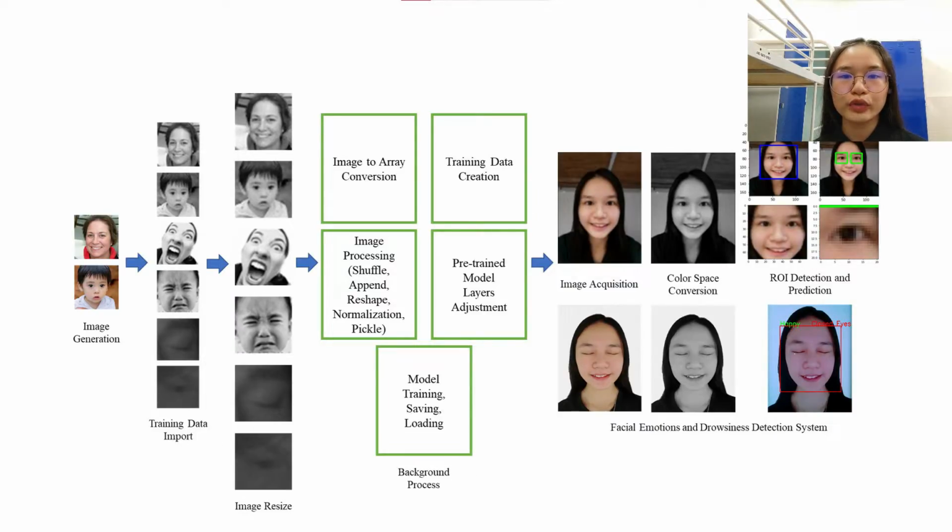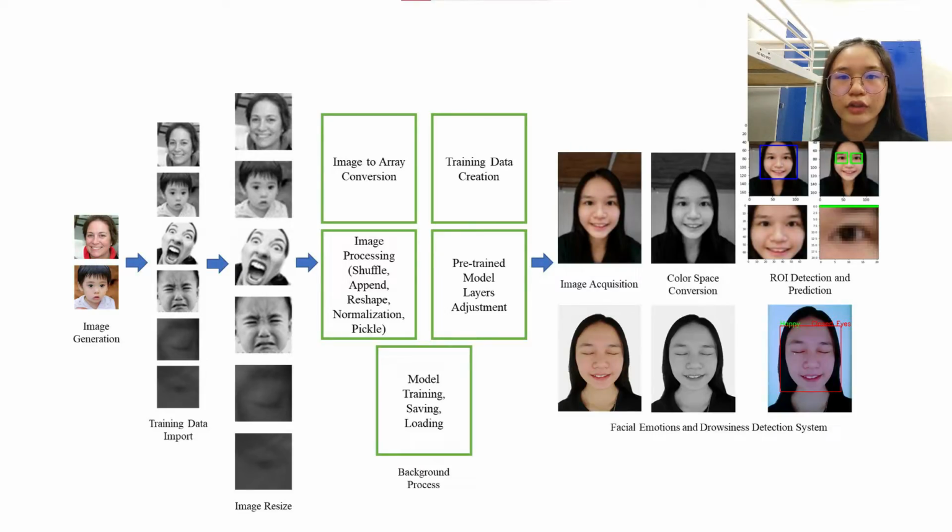Images are resized to 224 x 224 to fit the pre-trained models, and image to array conversion represents the shape of the image in an HWC format. Next, the training data are created by appending to concatenate the axis arrays. These training data are then shuffled, itemized, reshaped to 224 x 224 x 3 to again fit the pre-trained model, normalized to standardize the parameters and maximize the speed and precision, and pickled to convert and access the object in binary format for reading and writing.